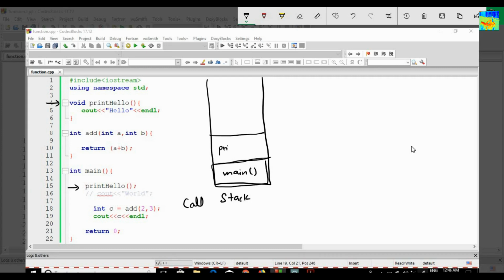Now print hello is at the top. Okay, it will print hello. So let's say here is my output. So hello will get printed, and then print hello gets finished. So print hello is popped out.